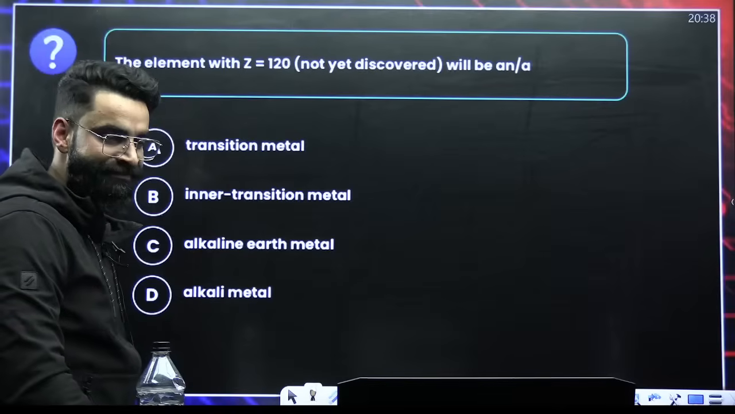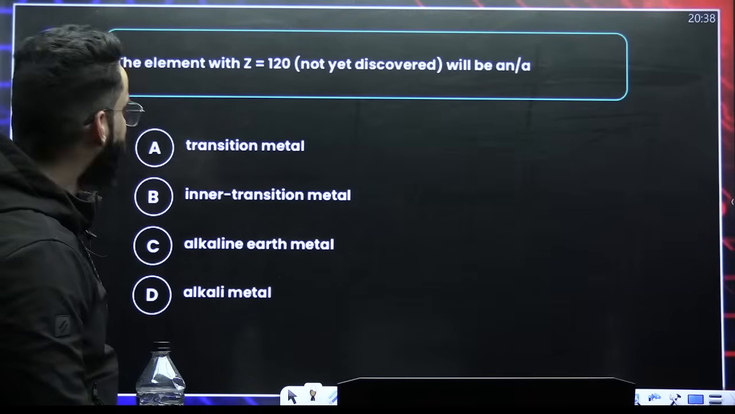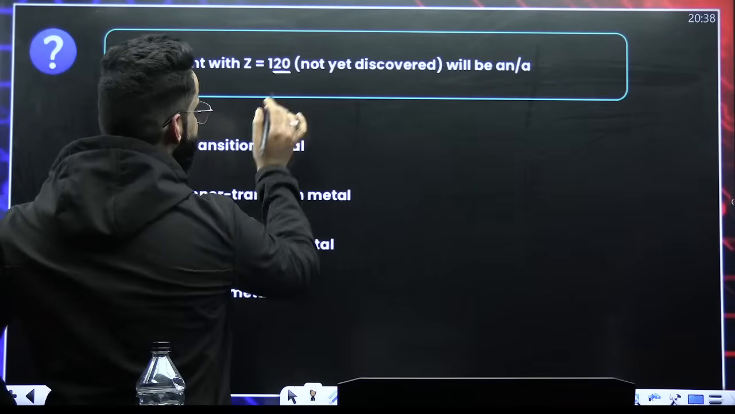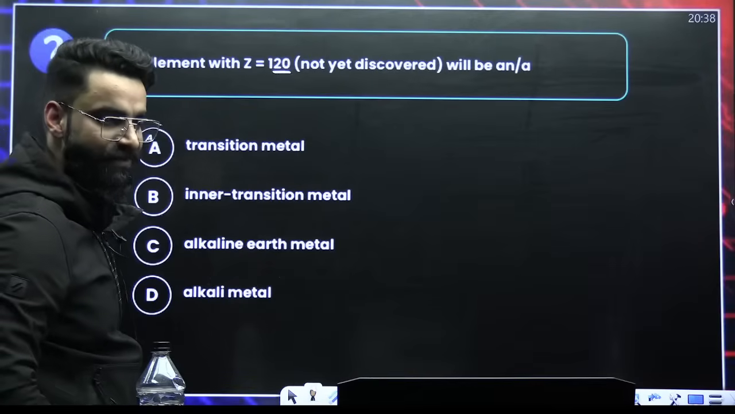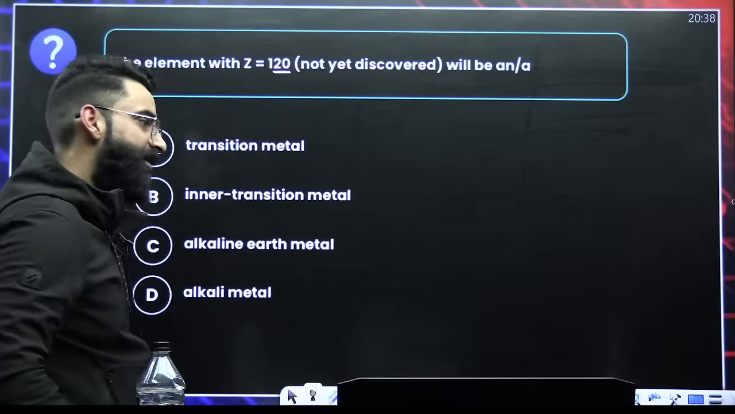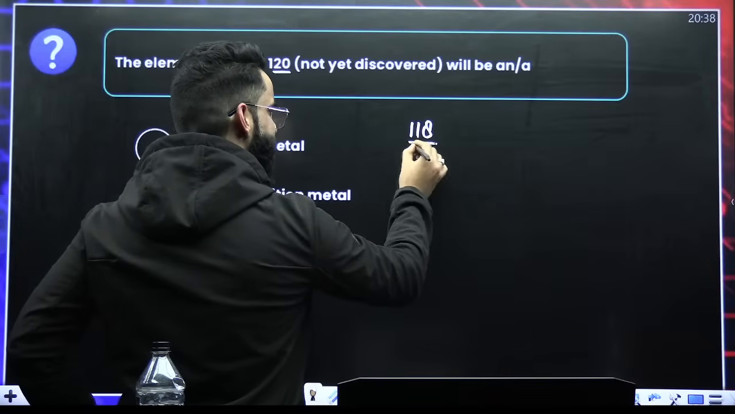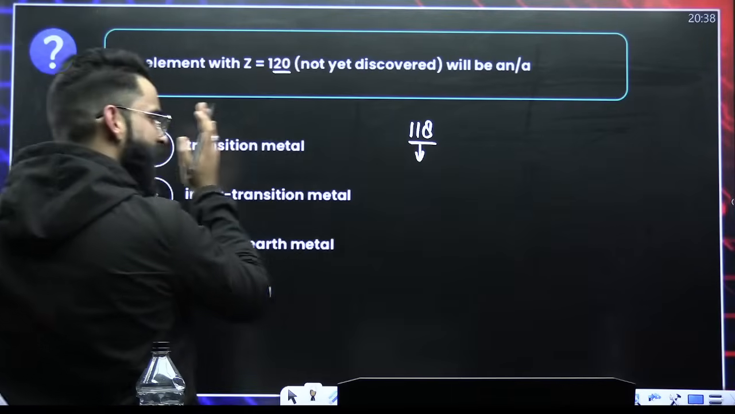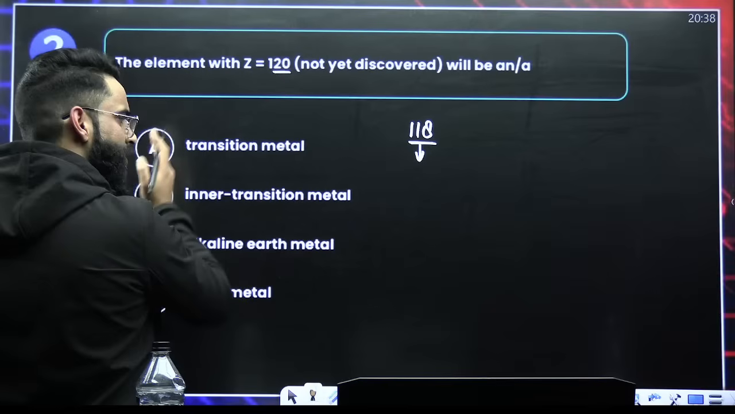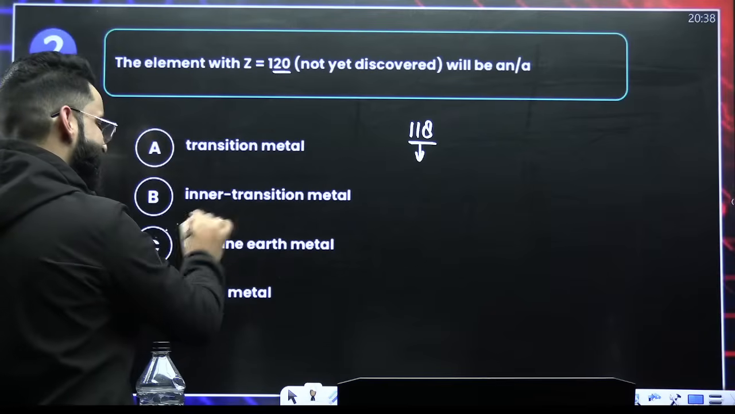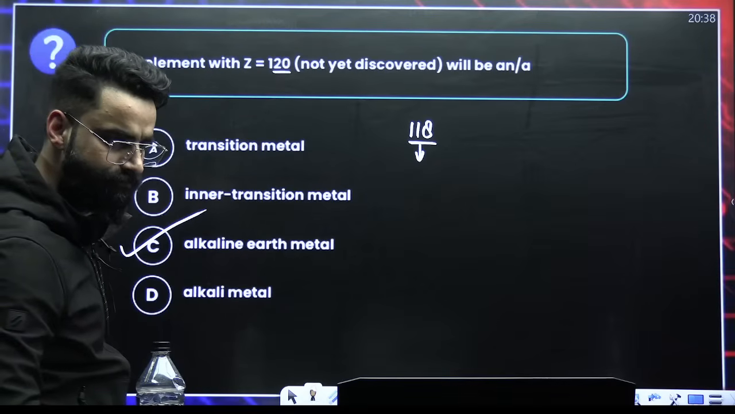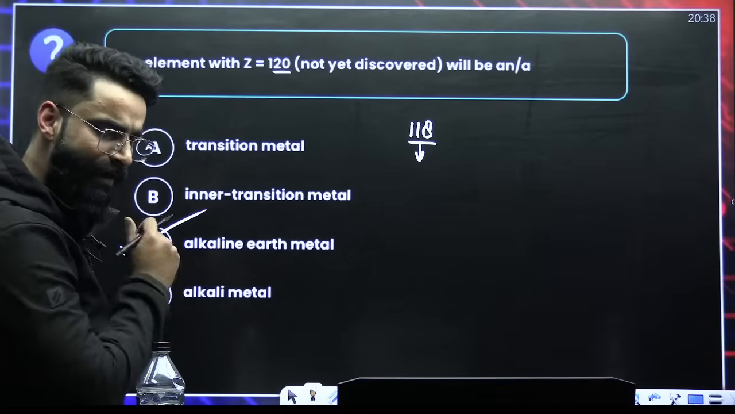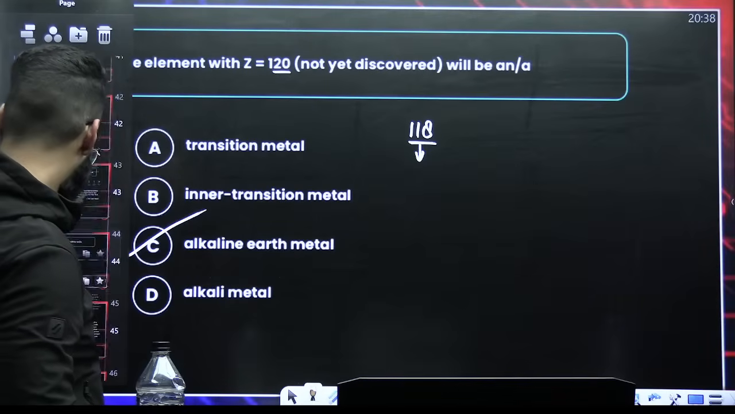What about this one, guys? Quick. The element with atomic number 120. Where would you place it? If you talk about your 118th element, that's going to be the noble gas, group 18, right? 119th element will come again in group 1. 120th element will come in group 2. Group 2 is what you call alkaline earth metal. 118 is your noble gas. 119 will again come in group 1 and 120 is going to come in group 2, your alkaline earth metal.